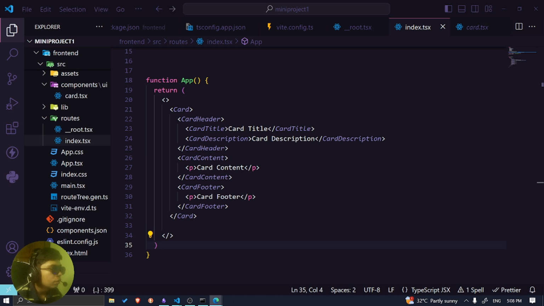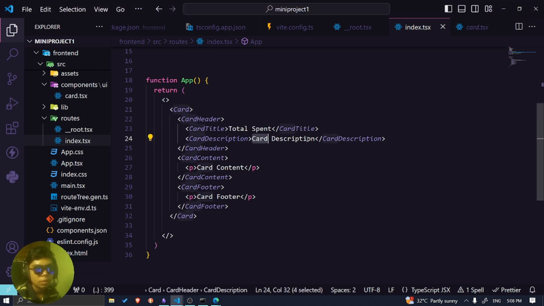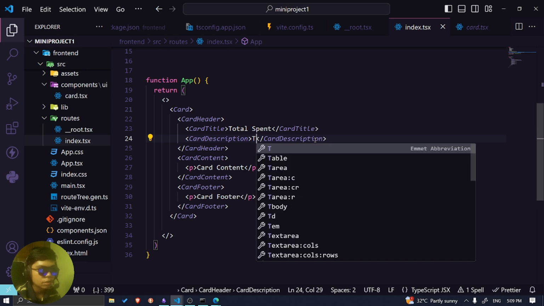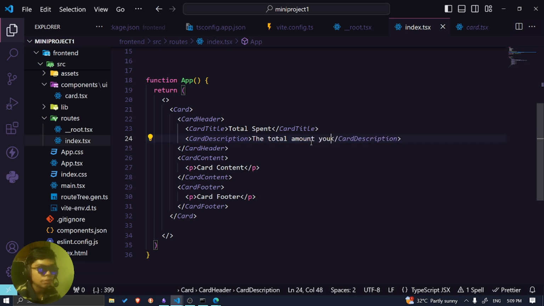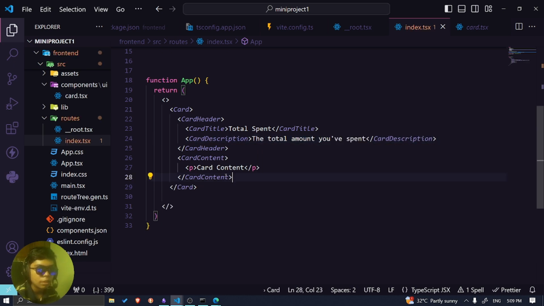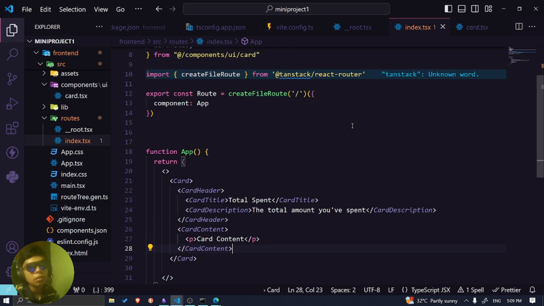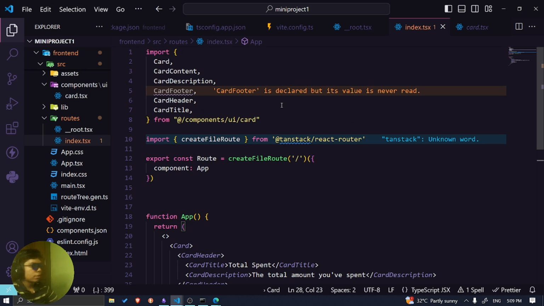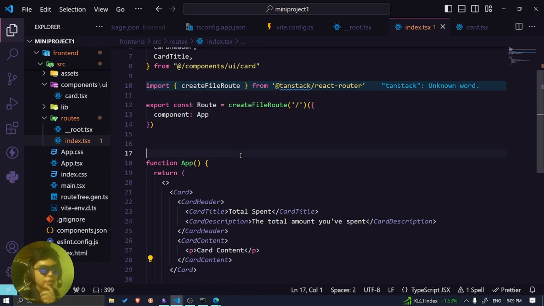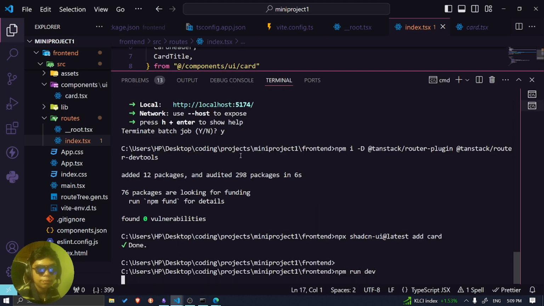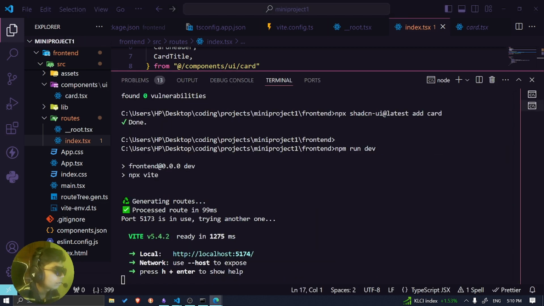So now it should look like, let me check back. So we have total spend, and then the card description is the total amount we've spent. We're not gonna need that, and now we basically need to install one more library, called TanStack Query. So we need to install TanStack Query, but before that, let me check if everything works. npm run dev, everything works fine.